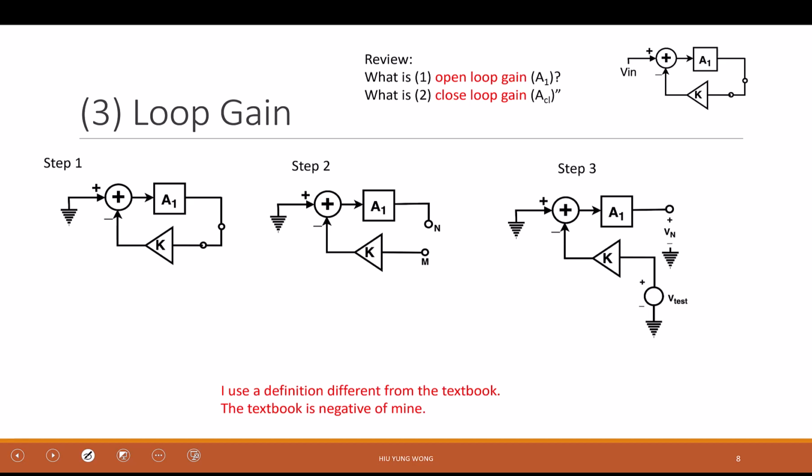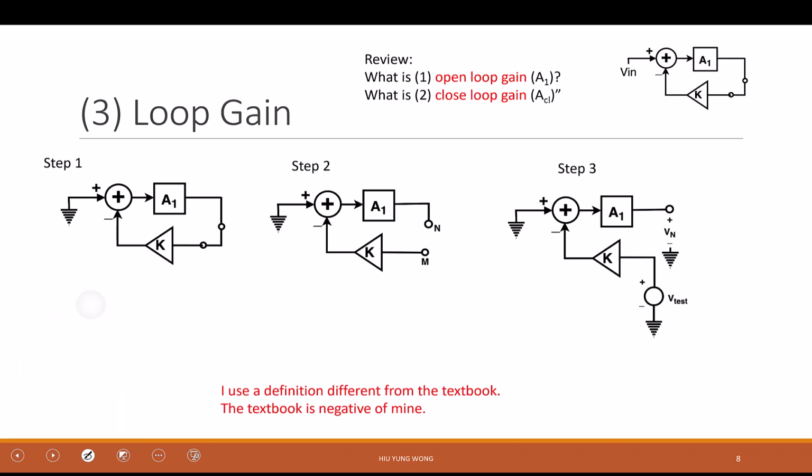We will learn a new concept called loop gain. This is confusing, but you need to really memorize it or put it on your cheat sheet. Make it very clear, just three statements. What are the definitions? We have learned something called open loop gain, right? Open loop gain is A1, right? So in this case, this is just A1.